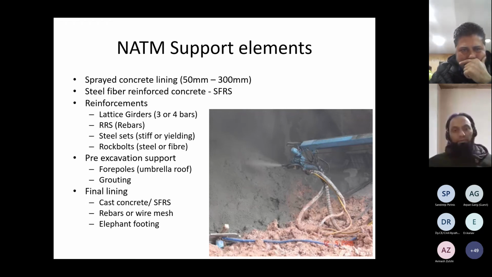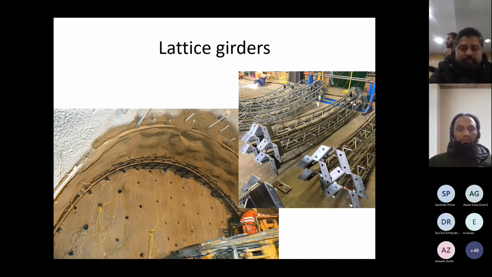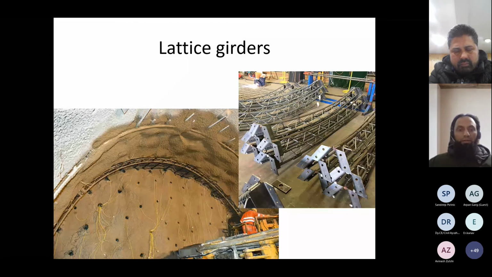So in the photograph, you can see that an automatic shotcreting process is going on. These are how lattice girders look in the fabrication yard or after installation. As I said, it's very easy to fabricate them at site. It can be either a 3-bar system or a 4-bar system. Very flexible and very handy, very easy to transport and very easy to install.